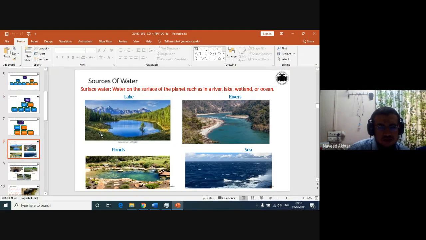Surface waters are water on the surface of the planet, such as river, lake, wetland, ocean, sea, or pond, where we get the water for our use. Mostly the water of the sea is very saline and cannot be used unless we give it heavy treatment or heavy softening.